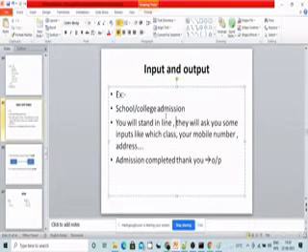So how much percentage you get and all the things they will ask. At the end they will give you admission is completed, thank you. This is what they will give you. We will give the inputs of all the things like our class and all the stuff, and then we will get the output as admission is completed. That is the output.